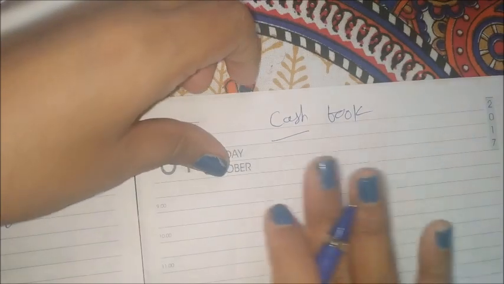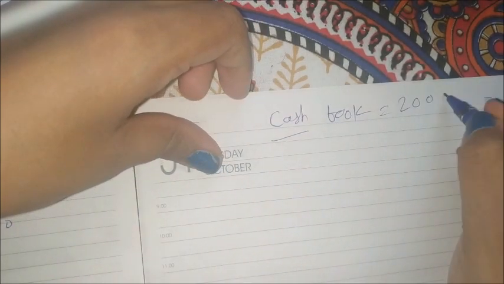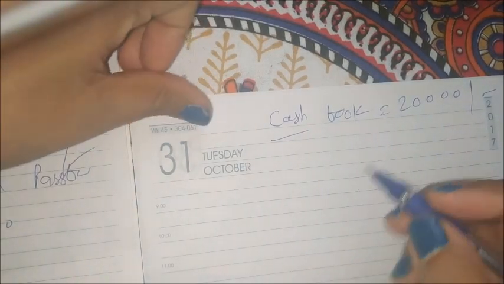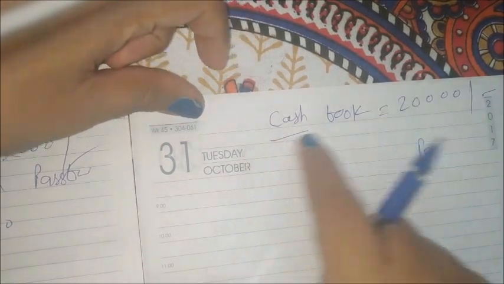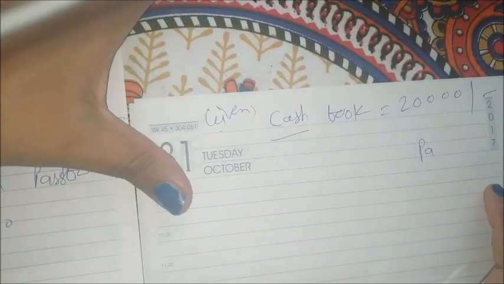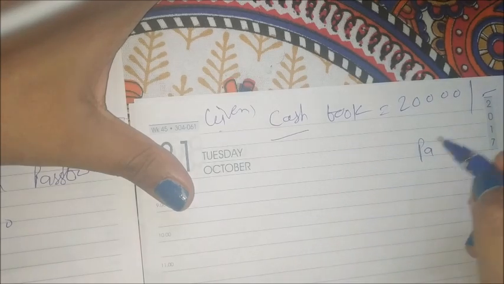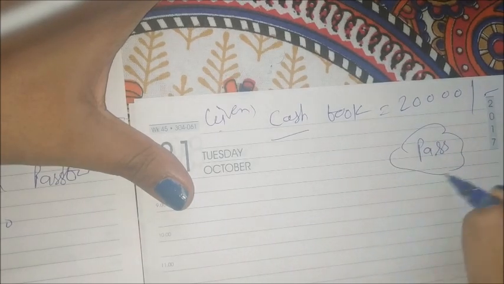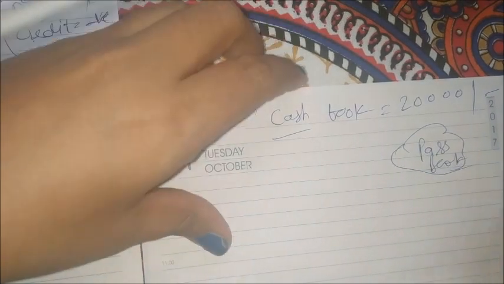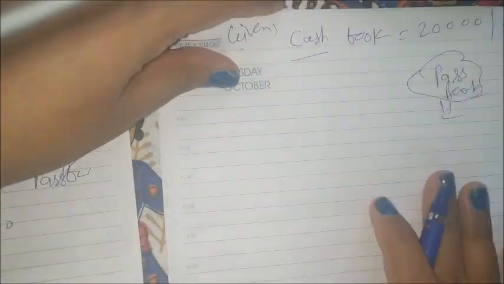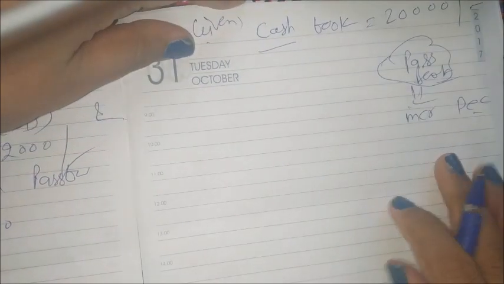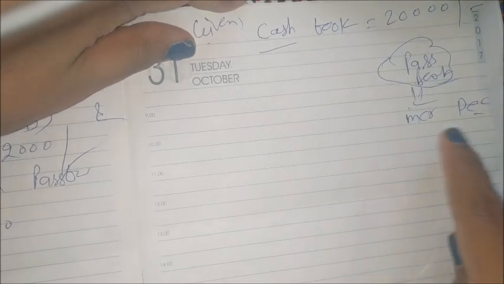See, cash book balance given is 20,000. Any transaction, any one line we are reading, after reading that line, in our mind we have to think about passbook. Given balance is cash book, so whatever transaction we are doing, in our mind always passbook. We have to think about passbook only. We have to decide whether passbook balance is increasing or decreasing.